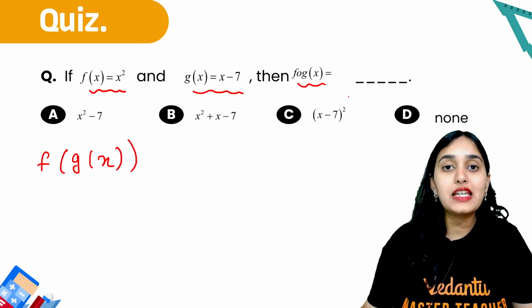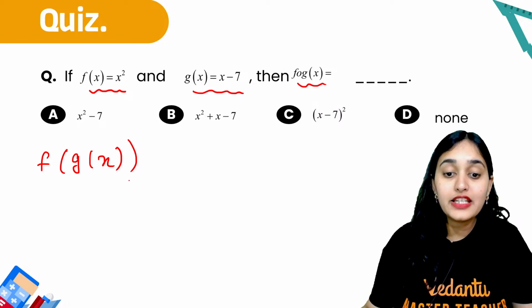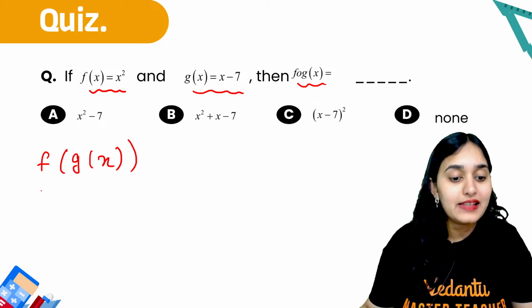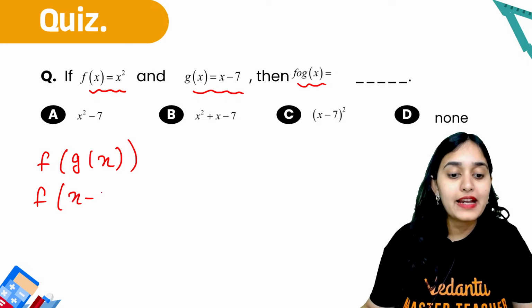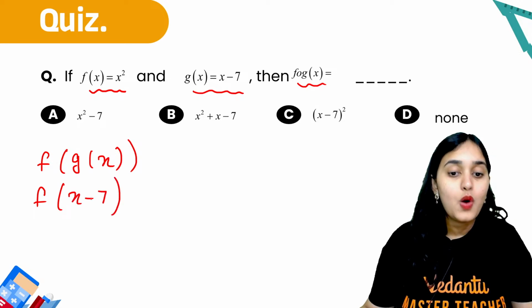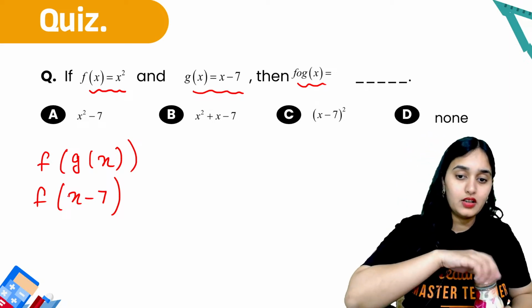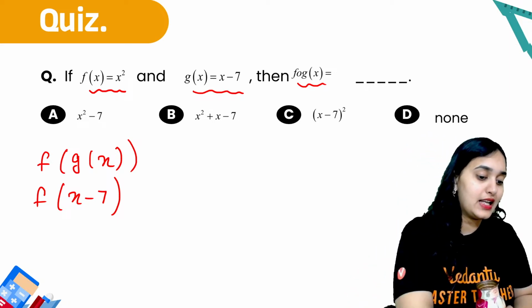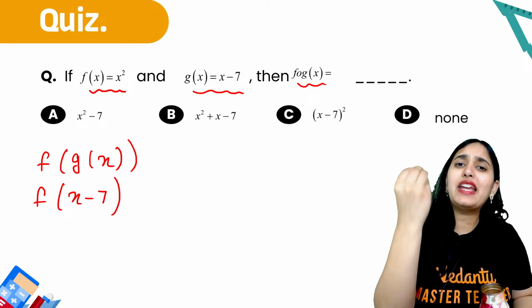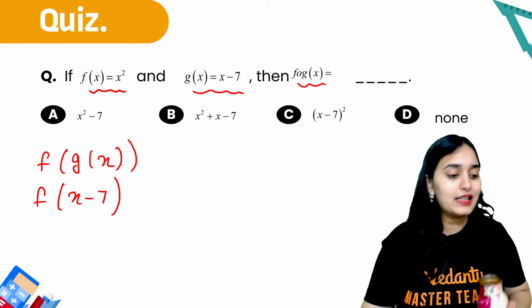f of g of x. g of x is x minus 7. So f of x minus 7. What is f of x minus 7? Tell me. Come on. Everybody has to solve and tell the answer. Even if you are getting a wrong answer, it's fine. Just tell the answer.